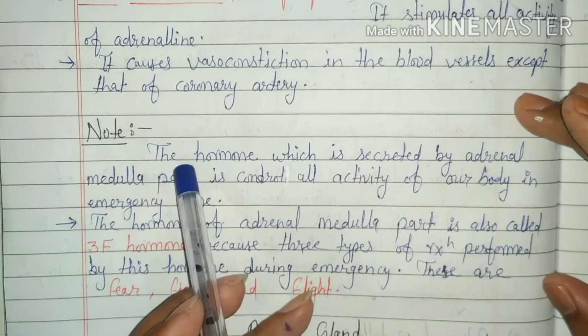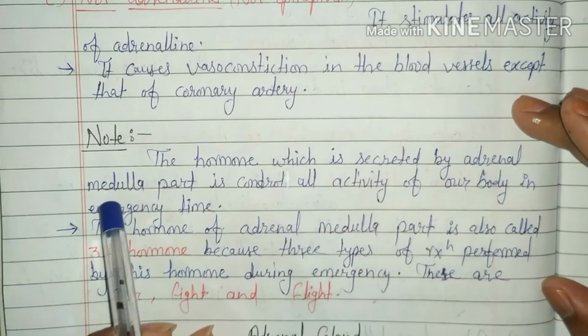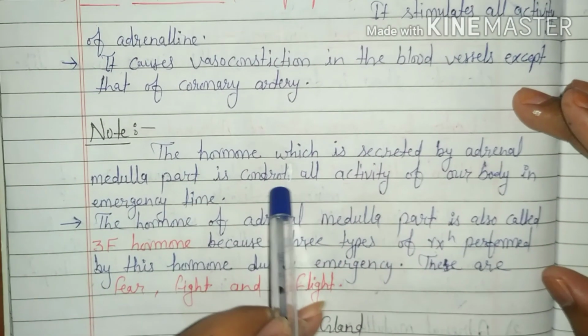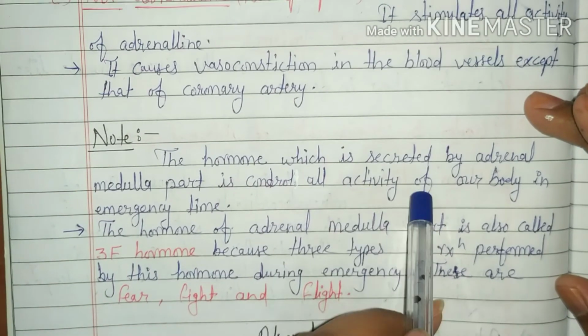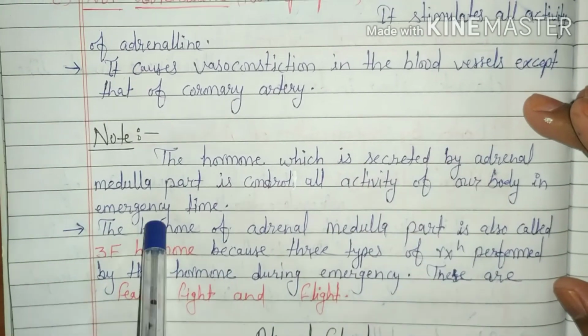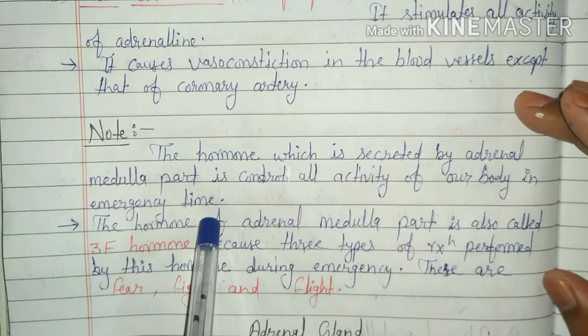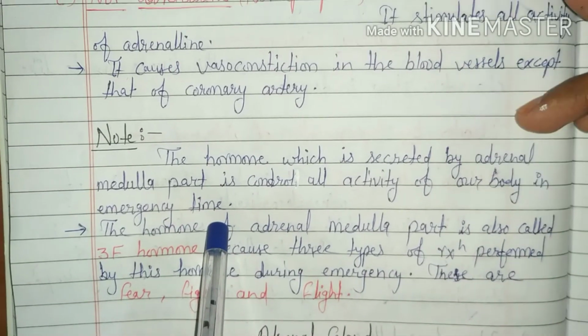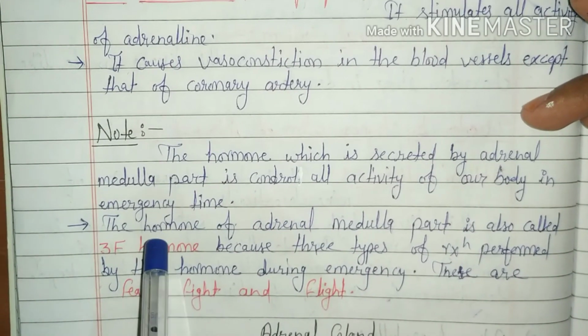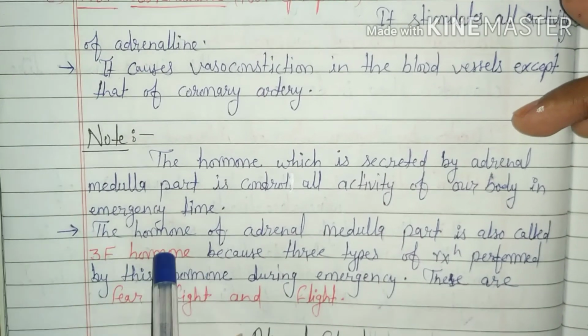Note, the hormones secreted by the adrenal medulla control all activity of our body in emergency time. These hormones are ready in emergency conditions.